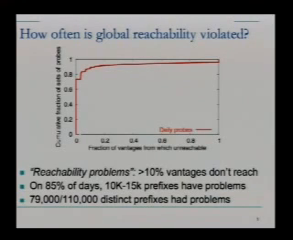So if a prefix is unreachable from one vantage point, it's highly likely to be unreachable from many vantage points. And based on the knee of this curve, we're going to say that a prefix is experiencing reachability problems if more than 10% of the vantages fail to reach. So we saw, looking at 4 months of data, that on 85% of the days, between 10 and 15,000 distinct prefixes had problems. And over the course of our study, out of the 110,000 prefixes that we monitored, 79,000 of them had problems at least once. So we're seeing lots and lots of problems, most prefixes having problems at some time.